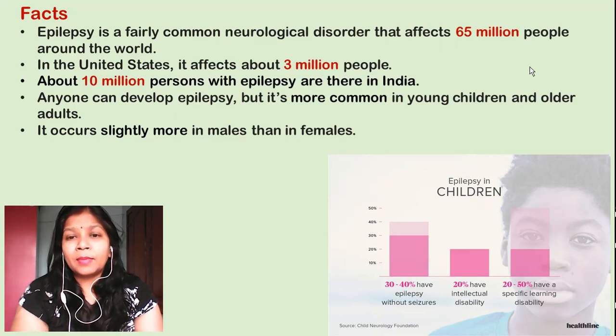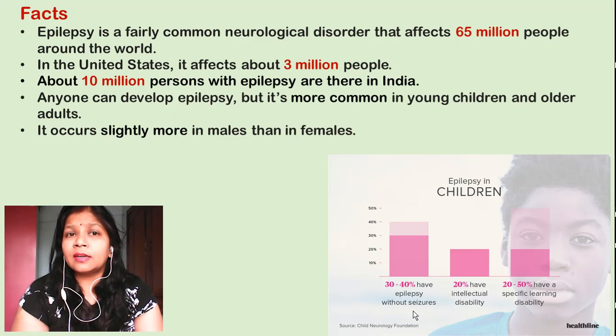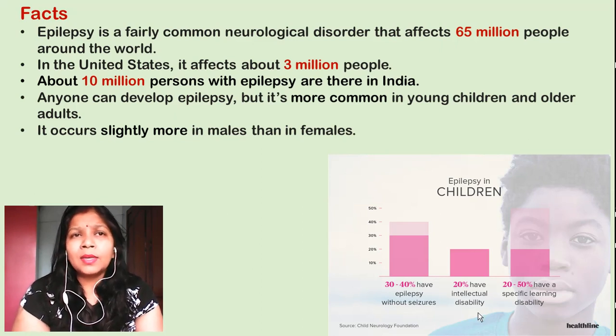Now here I have kept a picture which shows epilepsy in children. You can see that 30 to 40% have epilepsy without seizures. I mean to say, this epilepsy is undiagnosed or unnoticeable. That means children have epilepsy, but there are no symptoms. The doctor or the parents cannot diagnose that the child is suffering from epilepsy. Now 20% have intellectual disability, that means they have a disability of the brain. So if you relate this with epilepsy, then you may detect that the child is having the epileptic syndrome.